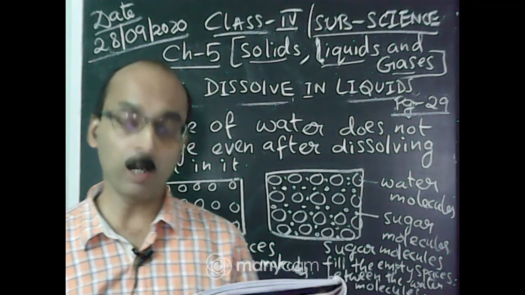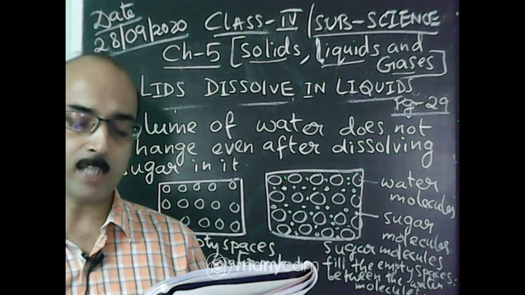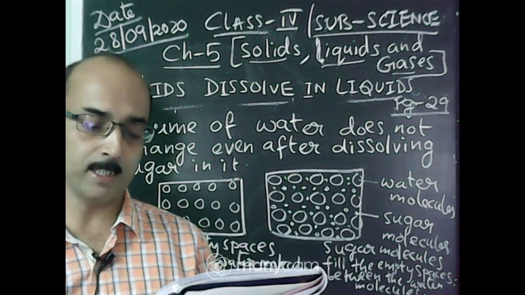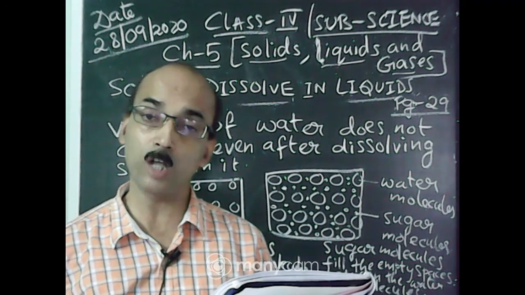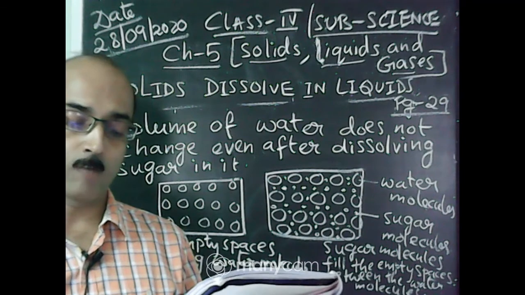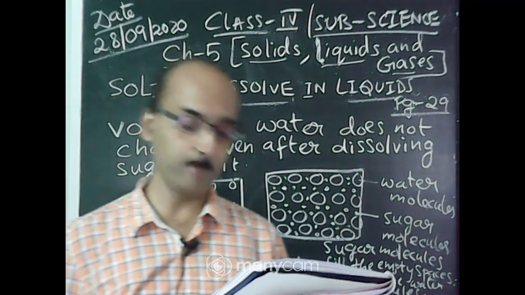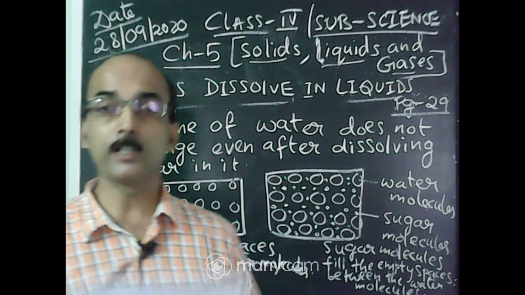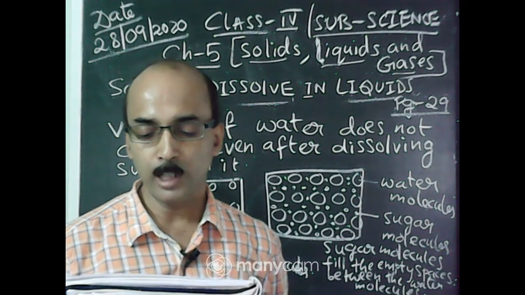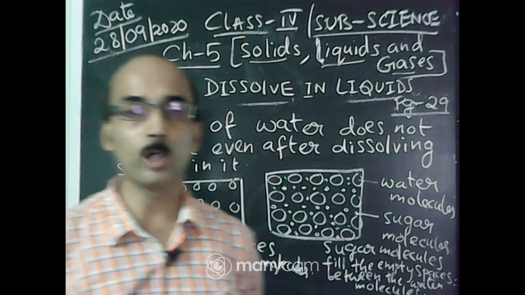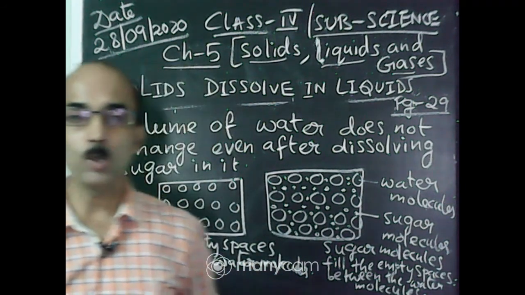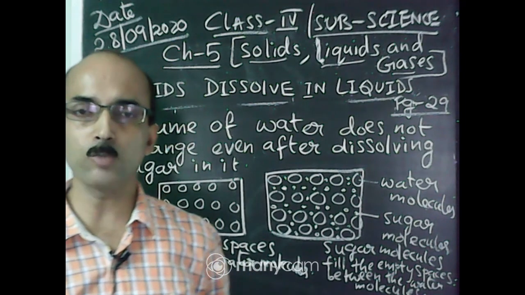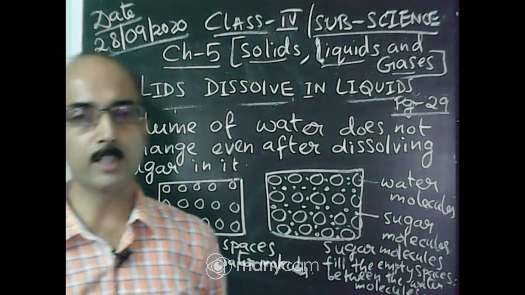Then solvent: the liquid in which a solute dissolves is called a solvent. For example, water and milk. And last of all, the liquid that we get by dissolving a solute in a solvent is called a solution. So what do you mean by solute? What do you mean by solvent? What do you mean by solution? These are all the questions.